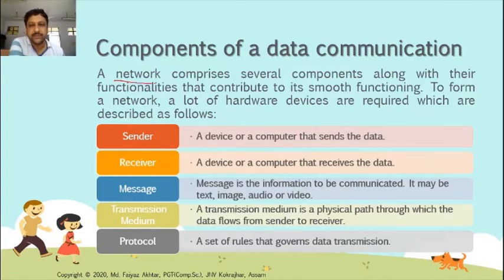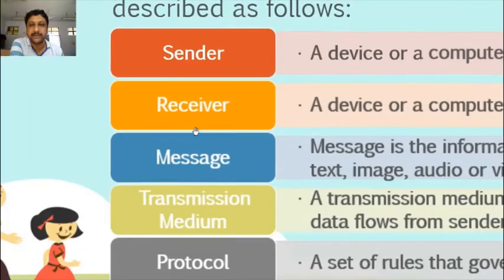Actually, a network needs several types of devices, several types of computers, several types of server systems, several types of connection points, so that the functionality contributes to its smooth functioning, so that the network works smoothly. To form a network, a lot of hardware devices are required, which are described below. See, what are those? Hardware part.